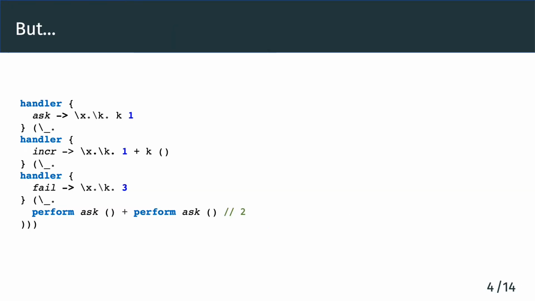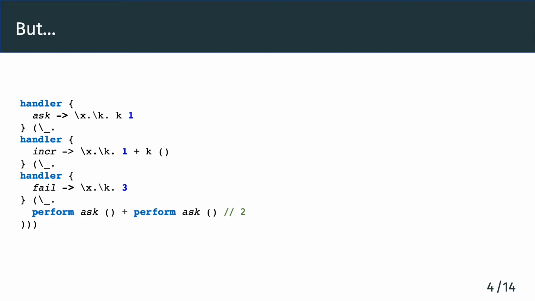However, it is non-trivial to support algebraic effects in real-world programming languages. We demonstrate the issue with this example. This code has 3 handlers, followed by an expression which simply calls ask twice, as we have seen before. The 3 handlers are a reader handler, an inc handler, which increases the computation result by 1, and an exception handler, which returns a default value 3 if the computation fails. As before, since the reader always returns 1, we expect the answer to be 2.